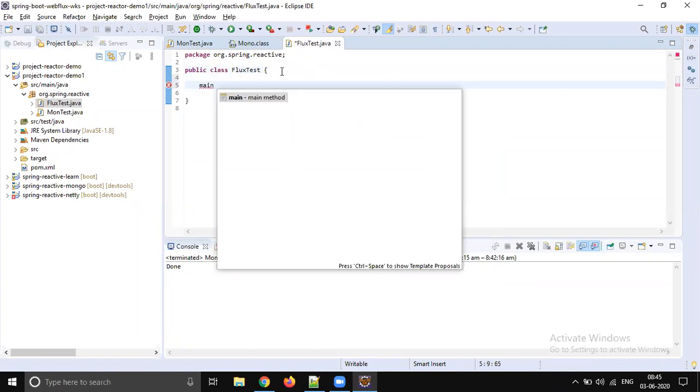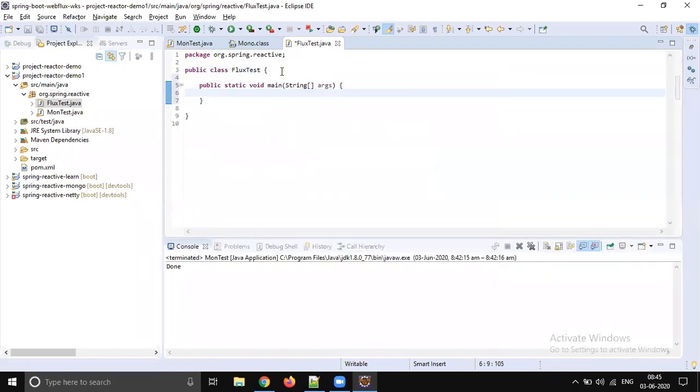Not like Mono, Flux has a variety of methods. We have the feasibility to convert a collection to Flux, an array to Flux, like that. There are some utility methods. As we already know what an array, a collection and a string are, it is very easy to understand. We don't know what Flux is yet, but we know what an array, a string and a collection are, so it is easy to convert them into Flux. But these facilities are available only for Flux. Okay, first of all, let's create some numbers from 0 to 10.